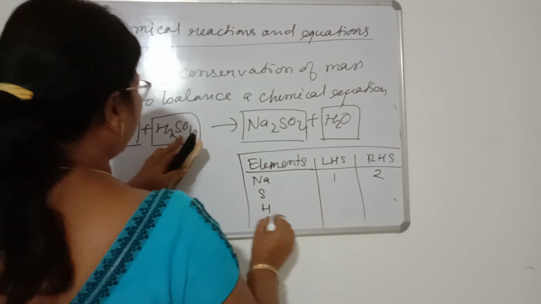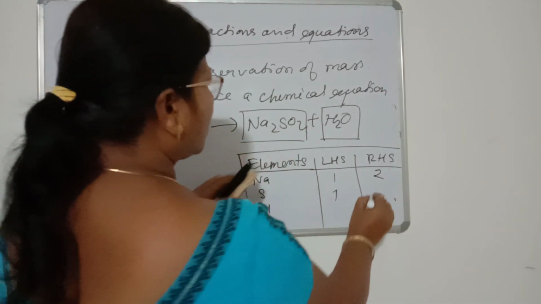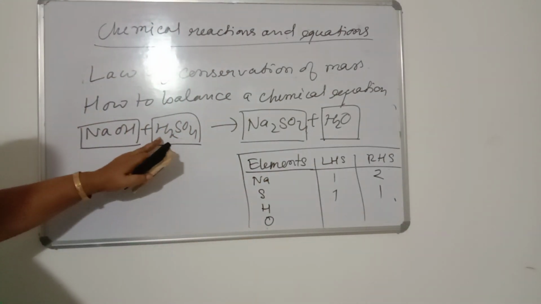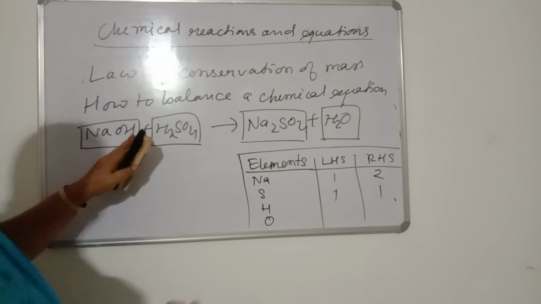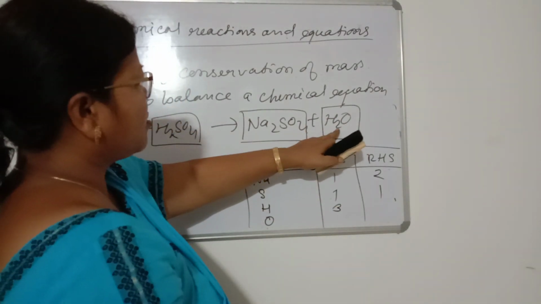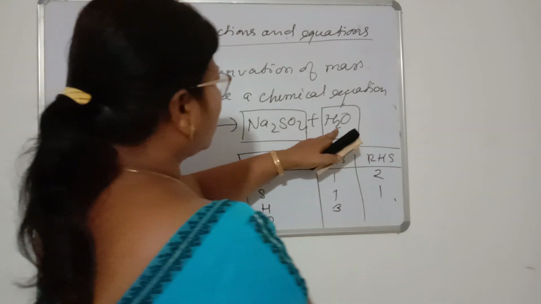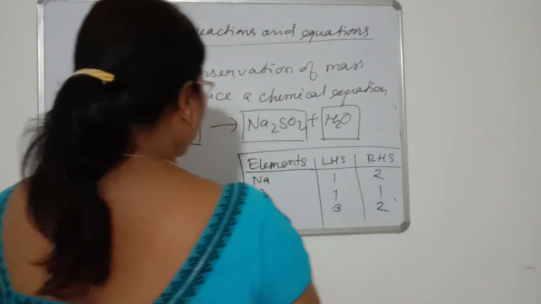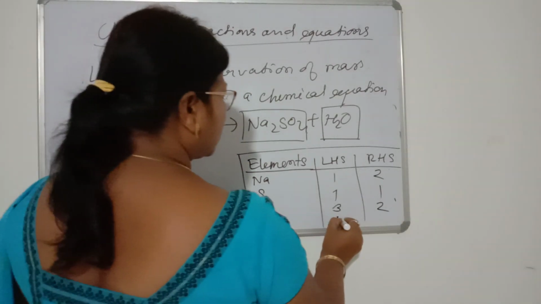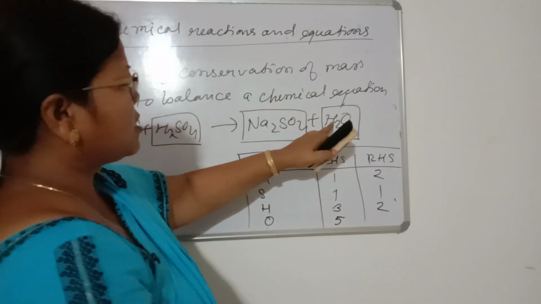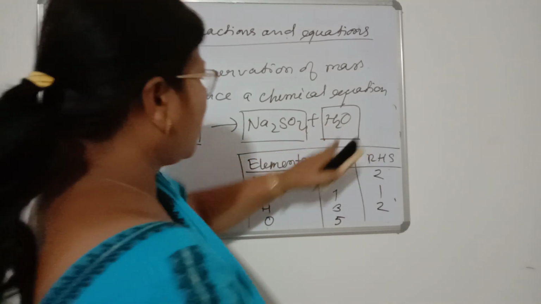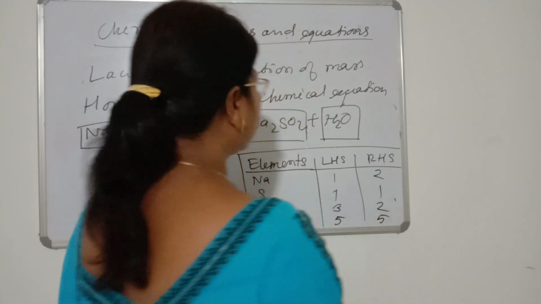One sulfur atom on each side. Hydrogen: two plus one, three hydrogen atoms on the left, and only two on the right. Oxygen: 4 plus 1, total 5 oxygen atoms on the left, and 4 plus 1, total 5 oxygen atoms on the right.